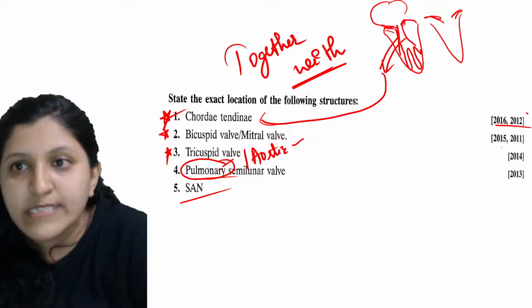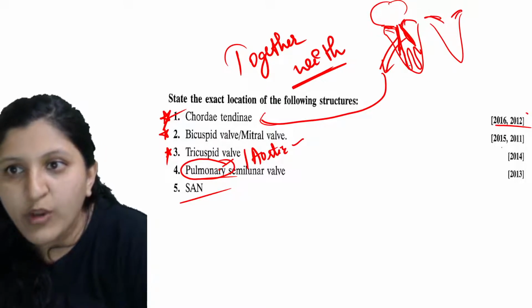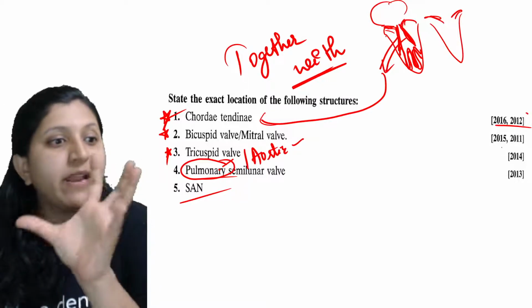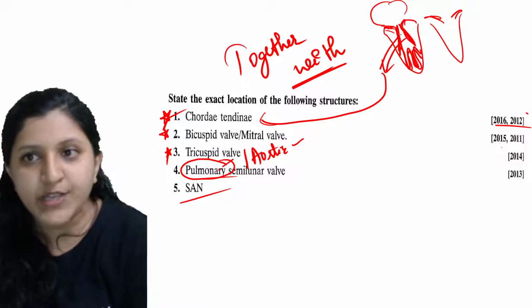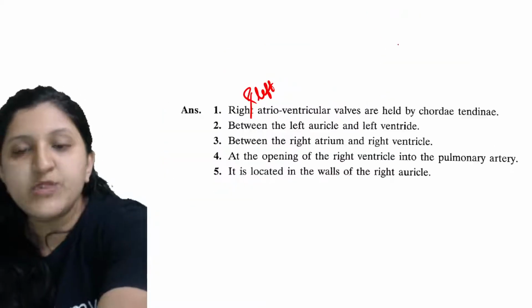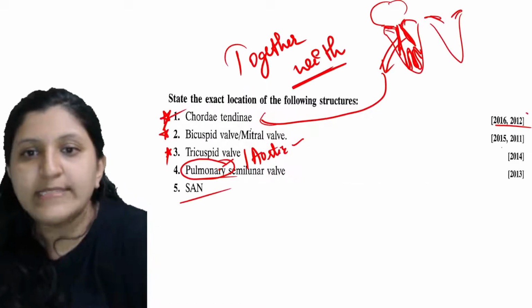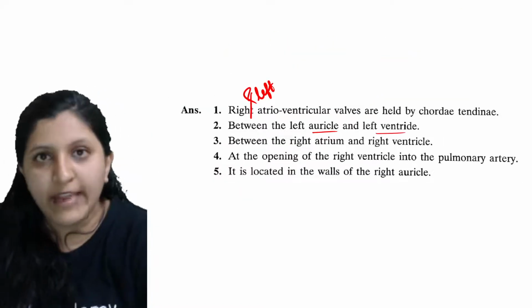So now these thread-like structures that you see, which are holding on to these papillary muscles in the ventricle, will regulate the opening and closing of the bicuspid as well as the tricuspid valve. So now this one is a chordae tendineae. So this is held by that. Now what exactly is the bicuspid valve? So it is between the left auricle and then the left ventricle.